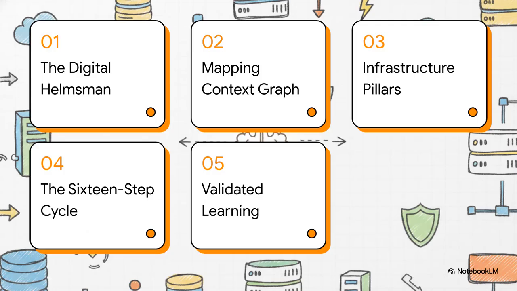To really understand how the SolveForce AI architecture tackles this massive challenge, we're going to follow a highly structured cognitive roadmap today. We'll start by meeting the digital helmsman. Then, we'll map out the context graph, climb the 5 infrastructure pillars, cycle through the rigorous 16-step reconciliation process, and finally, we'll explore how the system achieves validated learning and coherence. Let's get right into it.